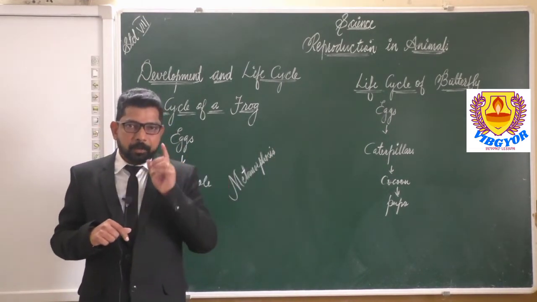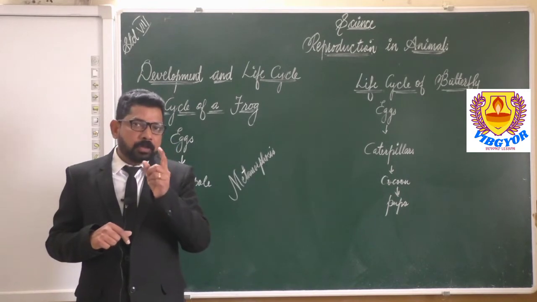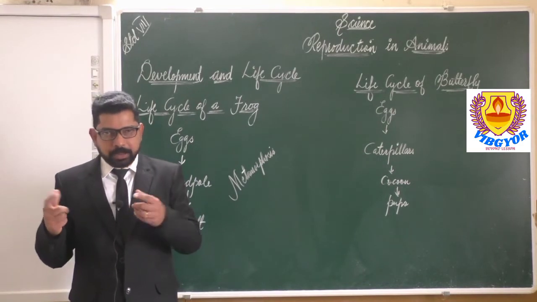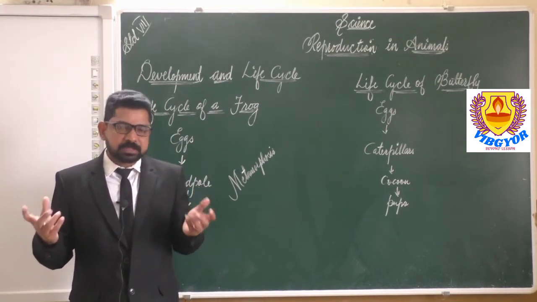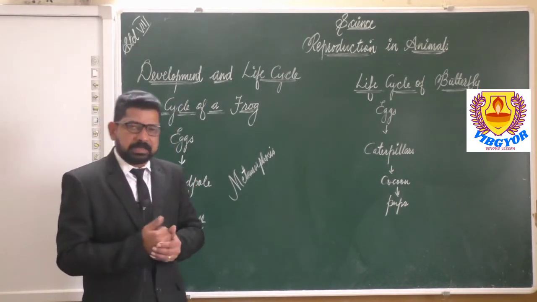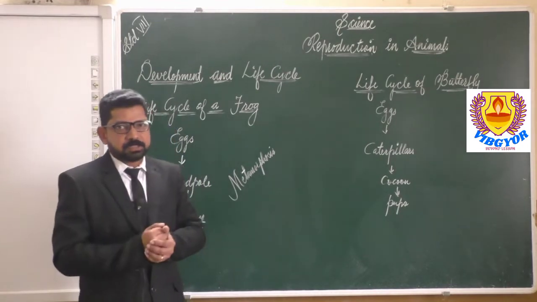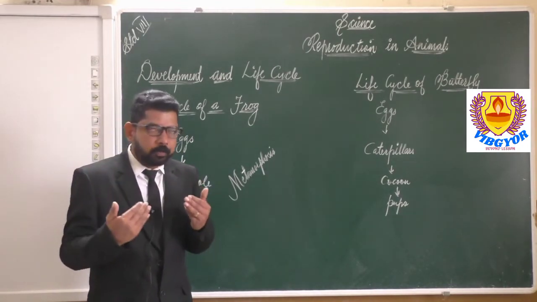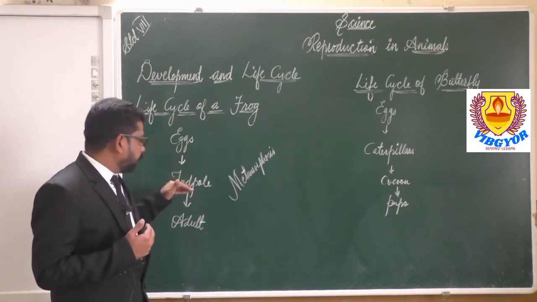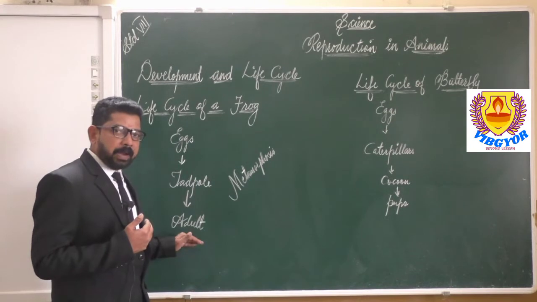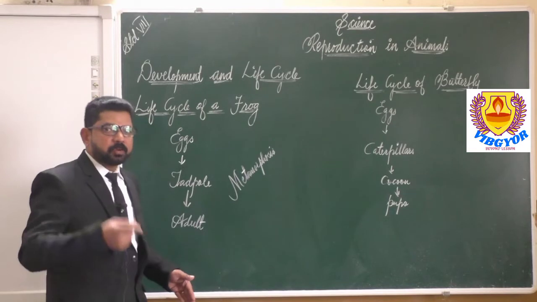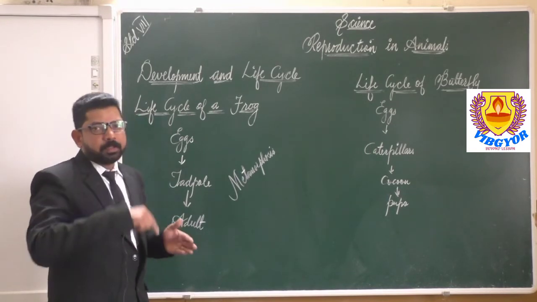Is it clear? Remember, the young one of the frog, that means the tadpole, doesn't resemble the frog; it resembles a fish. It can swim in water just like a fish, and later through a number of changes it becomes the adult frog. That is known as metamorphosis. Hope it is clear about the life cycle of the frog. An adult frog lays eggs, then the fish-like tadpole forms. After that it becomes an adult, they lay eggs, become tadpoles, become adults. So this is the life cycle of the frog.